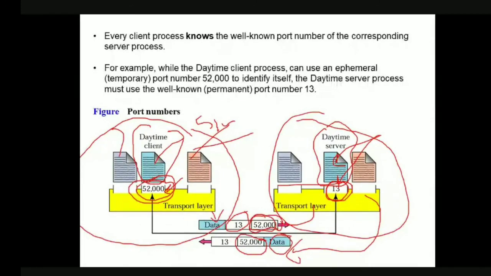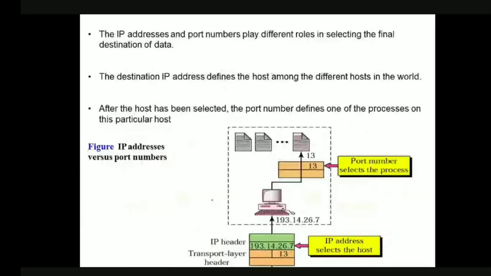Because the server wants to communicate with the client again, right? So it again uses this same 52,000, and it will send it with its own port number, and the communication happens. Okay, so this is how communication happens, by using the port number. Now, let's see how a particular port is identified within a particular system.